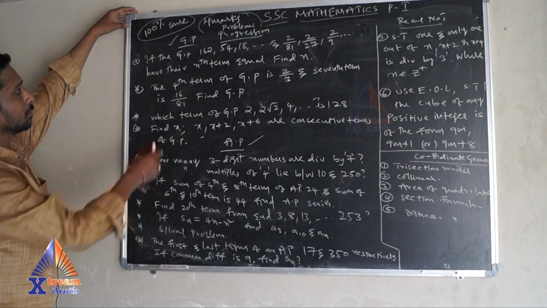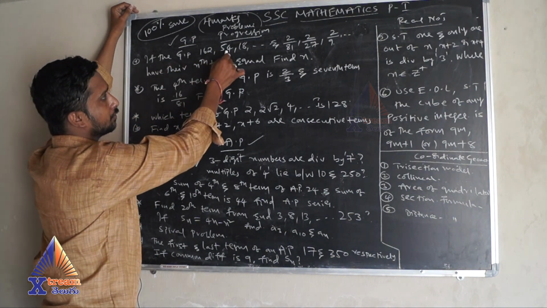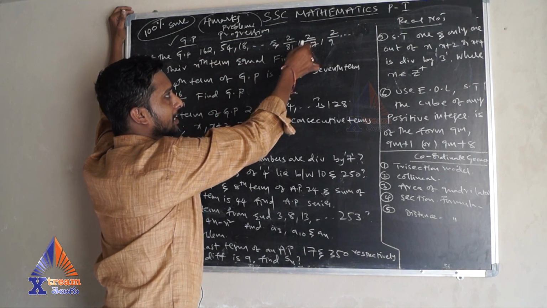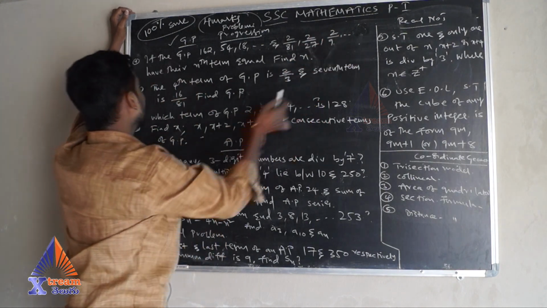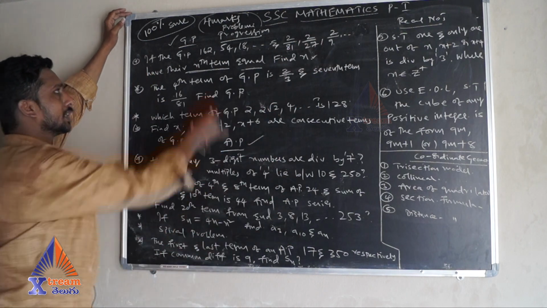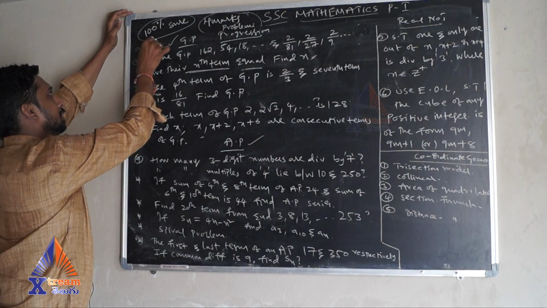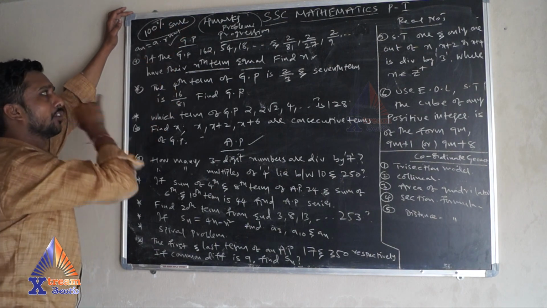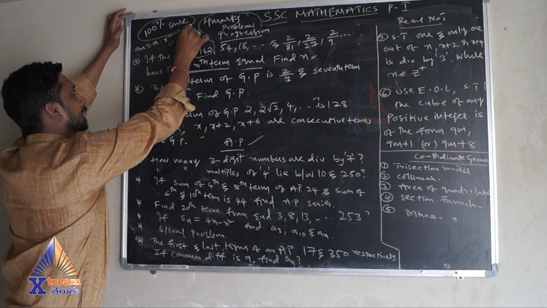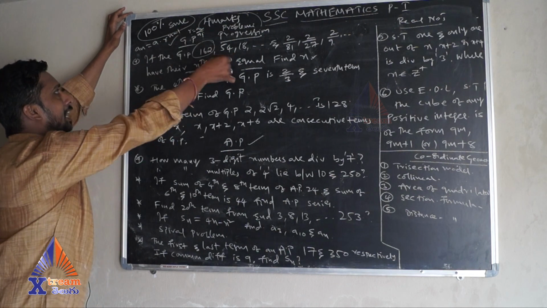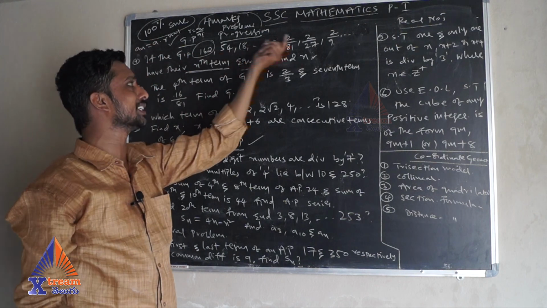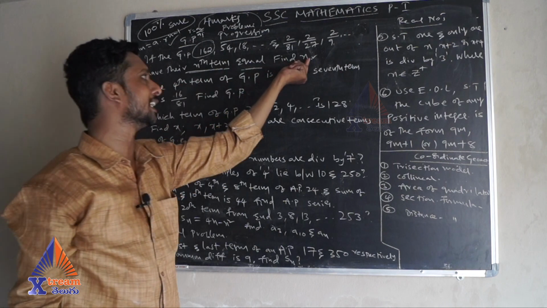So in that, few important problems: the GP 162, 54, 18, and so on, and the other series is 2 by 81, 2 by 27, 2 by 9. Both are having their nth terms equal. Find n. So nth term, an. What is the nth term of GP? a into r power n minus 1. You find that one. This is a value. Then what is r value? a2 by a1. You can find the r value. Then you can equate the nth terms of this series and this series, and when you simplify, you will get the n value.